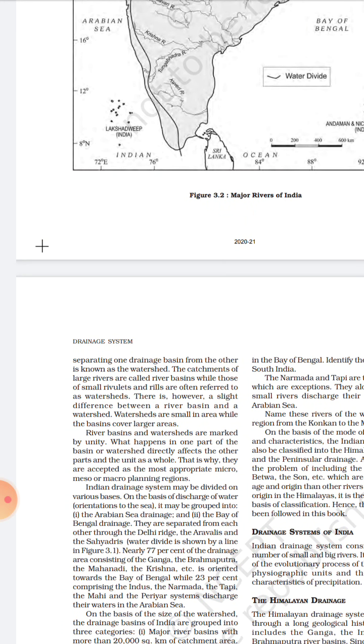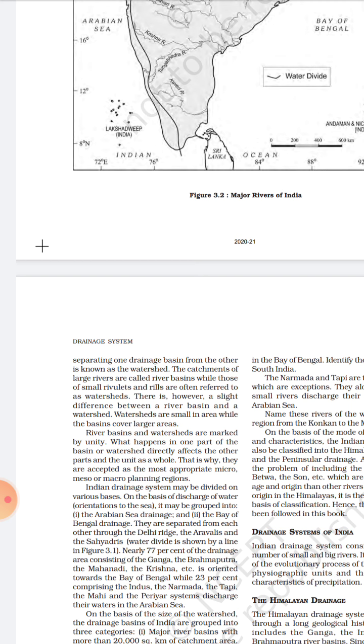And the last is, the catchment of large rivers is called river basin, while that of small rivers is known as watershed. So small rivers divide two different flows of water by the watershed, whereas large rivers divide their catchment area by river basins.